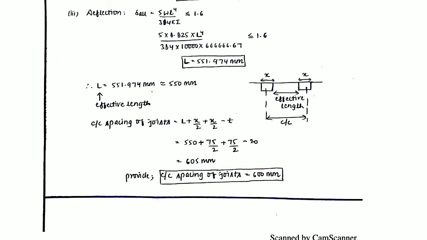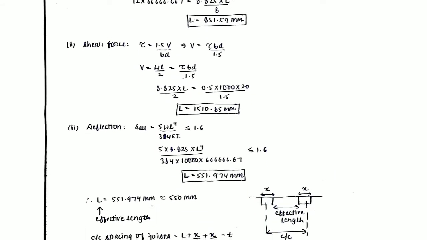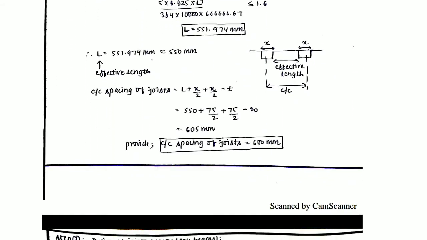So by replacing all the values, the value of E is given as 10 to the power 4. The value of I we calculated, the value of W is 8.825 we calculated in the very first step. So the L is coming out to be 551.974 millimeter. That means out of all the L, 851, 1510, 551, you should choose the minimum one so that all other conditions are satisfied.